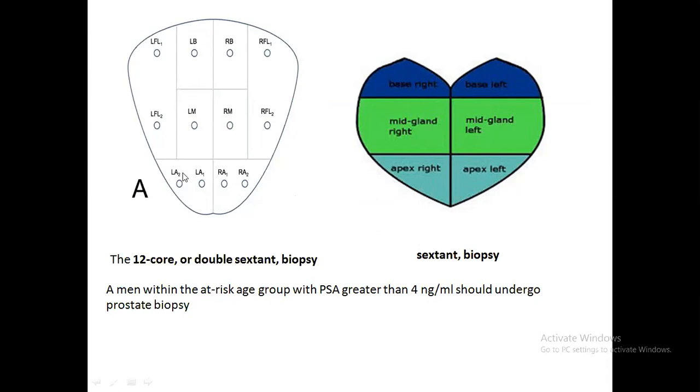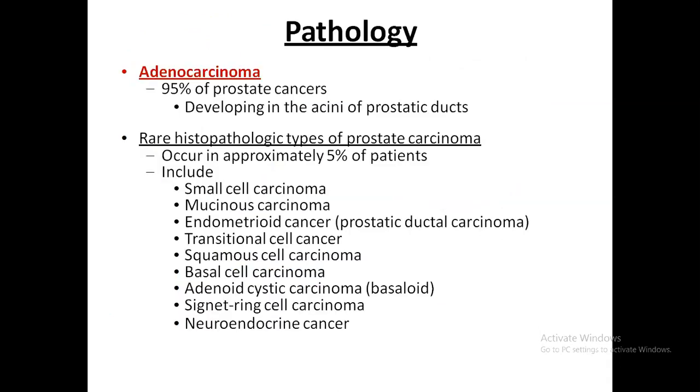It has been divided into the left apex, L1-1 and L1-2, and the right apex, left base, right base, and the left far lateral, right far lateral, 1 and 2. So by this way, normally the radiologist takes the biopsy. So biopsy has been done.